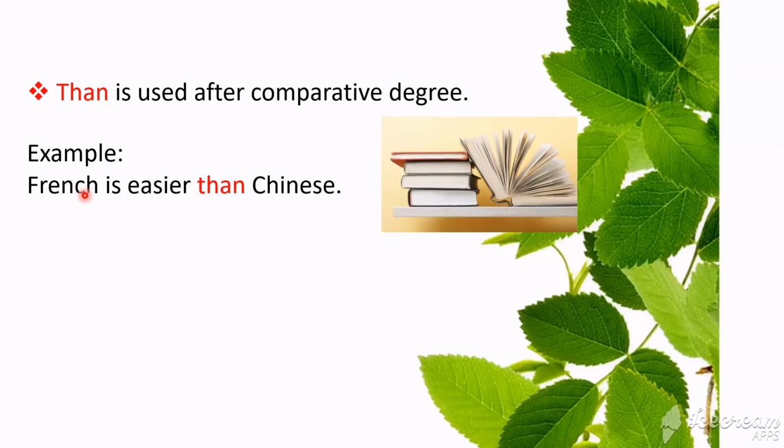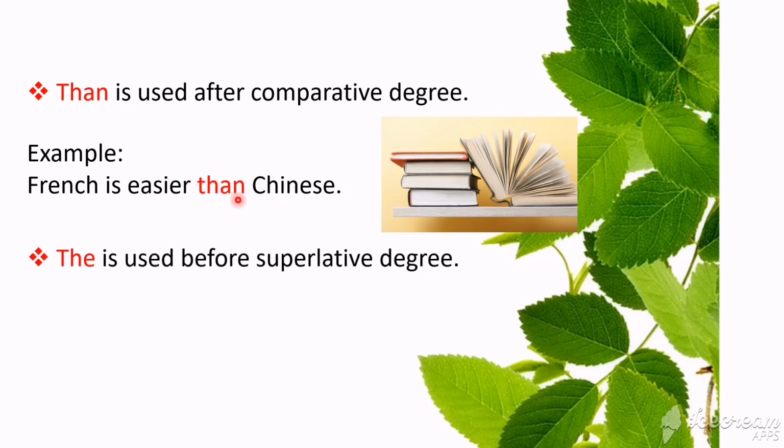In exams they will ask whether the following is comparative or superlative degree. If they ask like that, you can see this word "than". If "than" is present, then that is comparative. "Than" is used only to compare two things. See, French, Chinese. In order to compare both nouns, they are using "than".